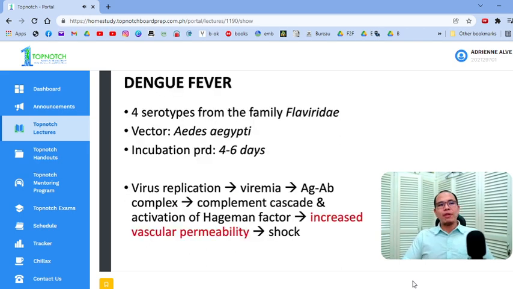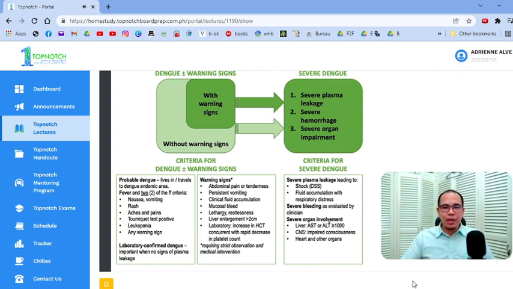So, again, there are 4 serotypes from the family Flaviviridae. The vector is your Aedes aegypti. Okay? So, it causes increased vascular permeability or your capillary permeability, which leads to plasma leakage and shock. Okay, this is from the latest guidelines. Dati kasi ang daming ibang classification ng dengue, meron without warning signs like this one, with warning signs and severe dengue. This used to be the old classification, and then back in 2011, in-implement nila yung classification na yung dengue shock syndrome, dengue hemorrhagic fever na parang 1, 2, 3, and then eventually binalik nila dito. So right now, this is what we are using.